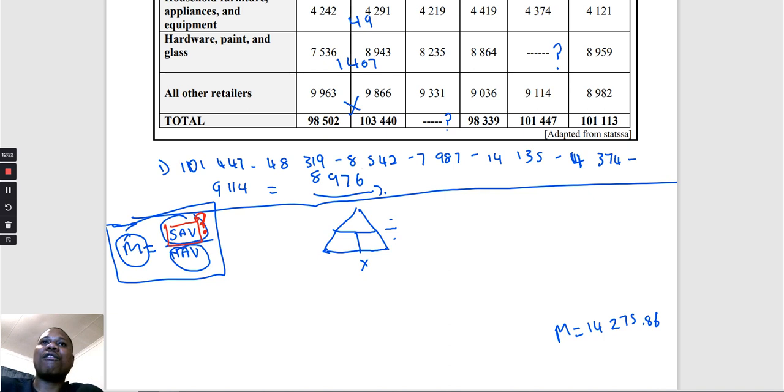Remember, you must count how many values are there within a formula. So within our formula here we have 1, 2, 3. It means the examiner must give us 2 values so that we can calculate the third value. So the examiner here gave us the mean, gave us the number of values, but then this one was incomplete. I'm going to take this formula and present it here. So I'm going to have M here. I'm going to have sum of all values here, SAV, sum of all values, and I'm going to have number of values.